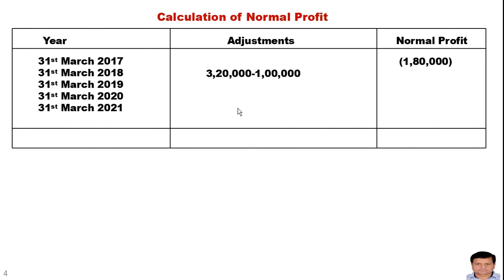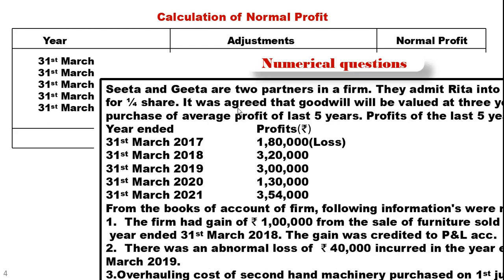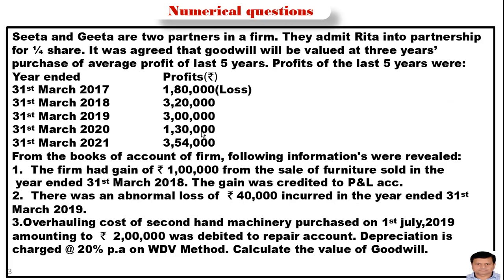That's why the amount has been shown directly in the column of normal profit. But if you notice, the figure of rupees 1 lakh has been deducted in the adjustment column to find out the amount of normal profit. The reason behind it, if you see the question again, for the year 2018, the information is given: the firm had a gain of rupees 1 lakh from the sale of furniture sold in the year ended 31st March 2018.